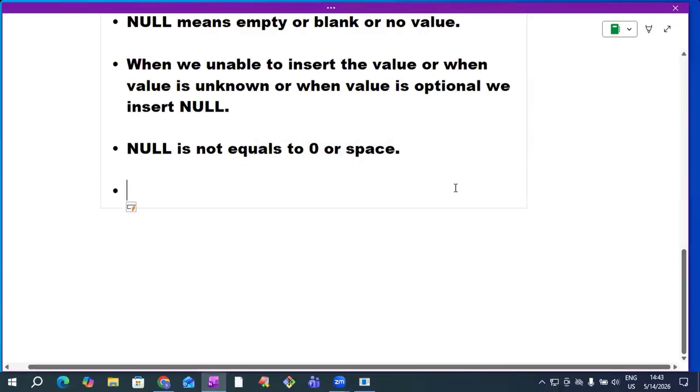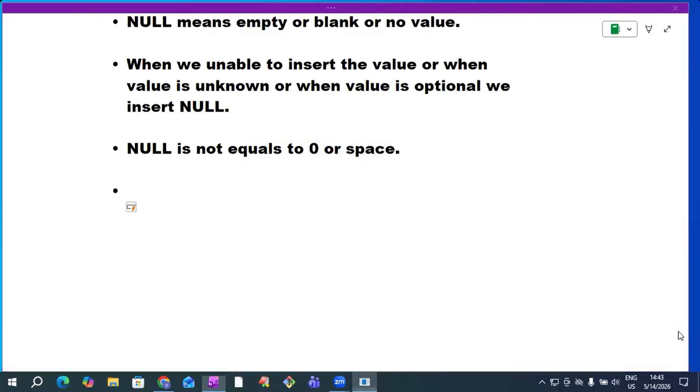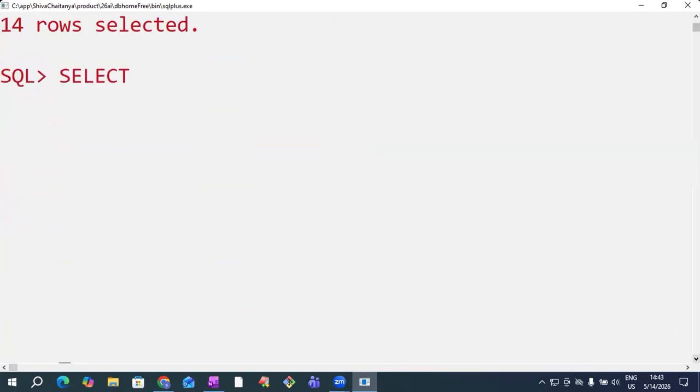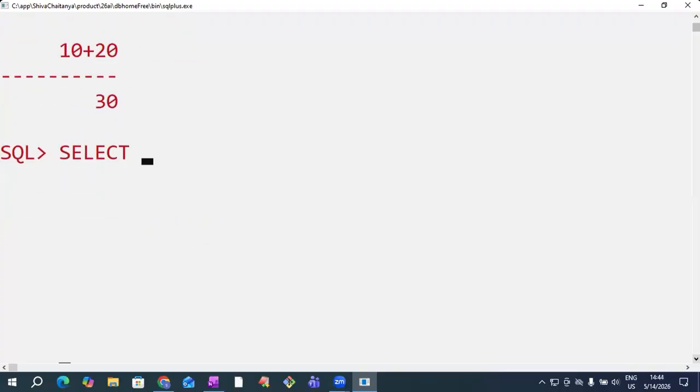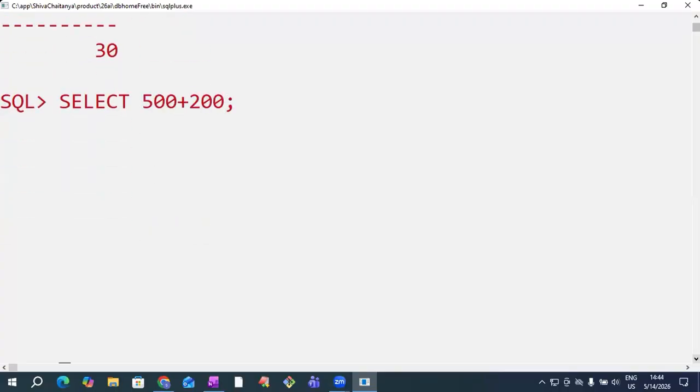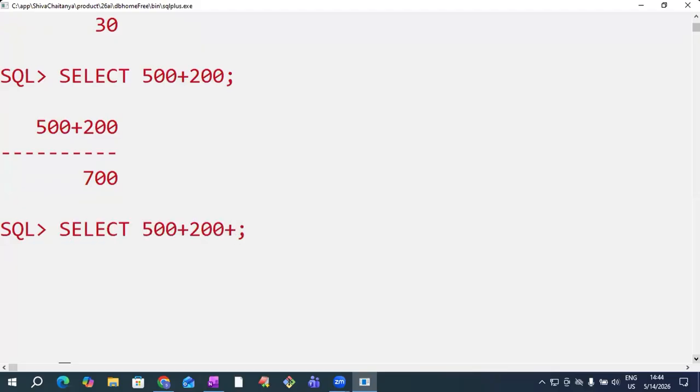Next point. For example, I write SELECT 10 + 20. What output do we get? 30. Now 500 + 200, what output do we get? 700. Now I am writing 500 + 200 + null.